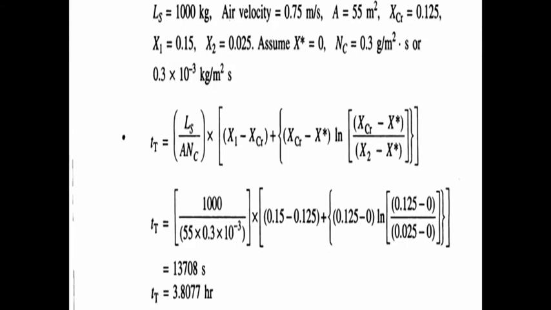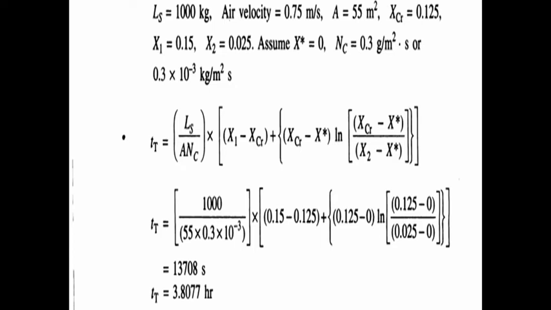Given data: dry weight, that is Ls, is equal to 1000 kg. Initial air velocity 0.75 meter per second. Area, capital A, 55 meter square. Critical moisture content Xcr is equal to 0.125. Initial moisture content X1 is equal to 0.15. Final moisture content X2 is equal to 0.025.